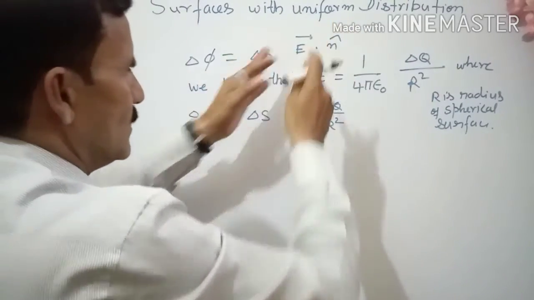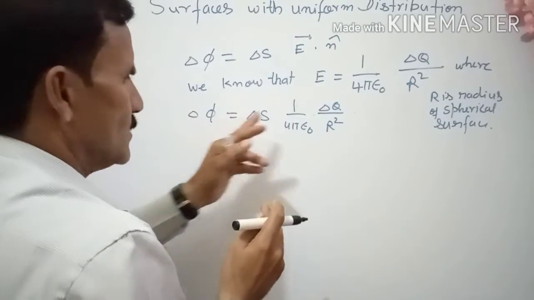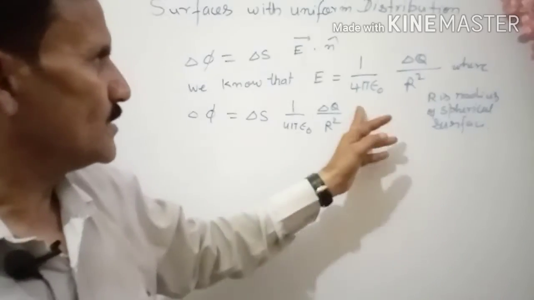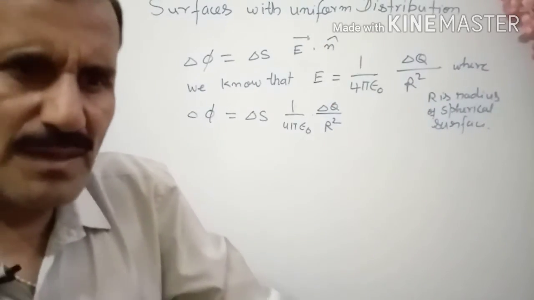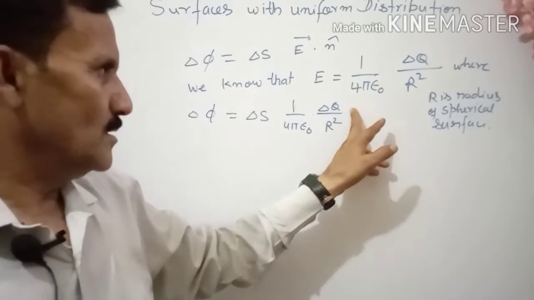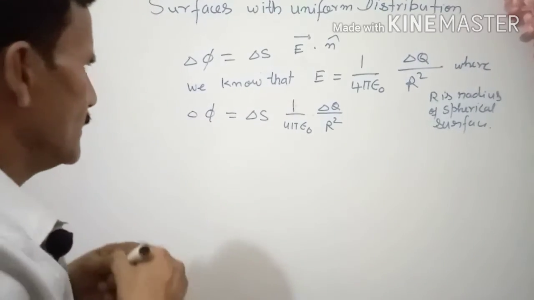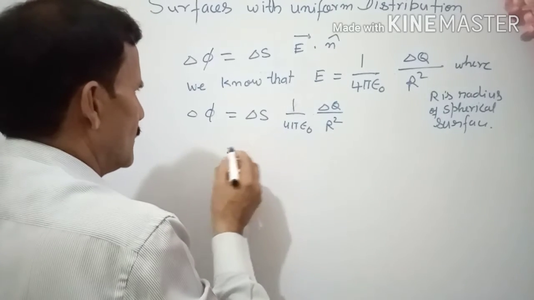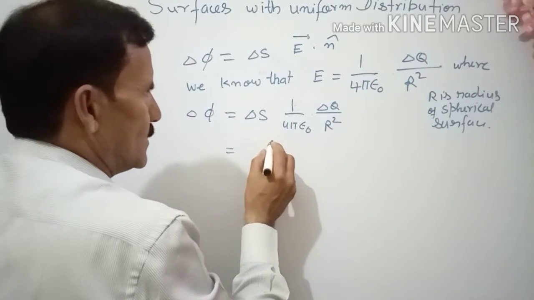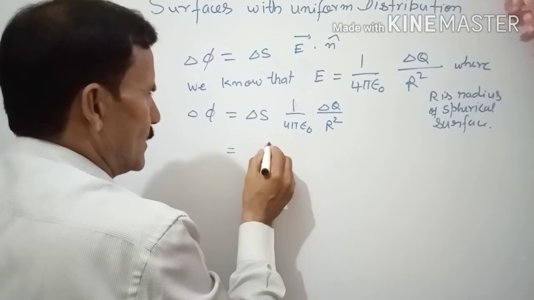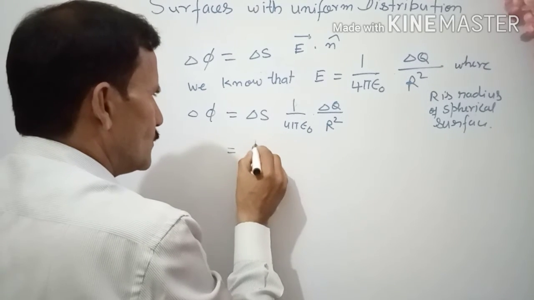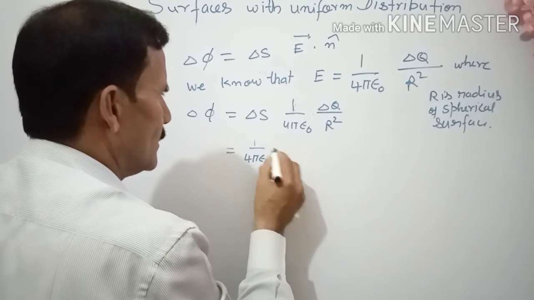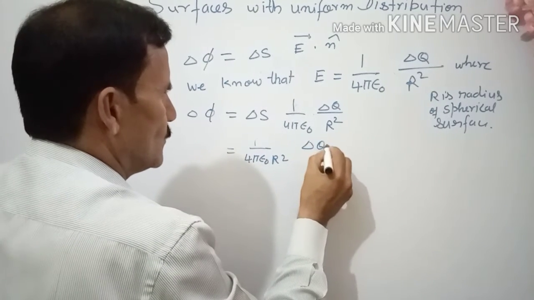This is the normal electric flux. n dot n, both are the same, so that is 1. Now we are talking about scalars, so delta phi is delta q times delta S upon 4 pi epsilon naught r square.